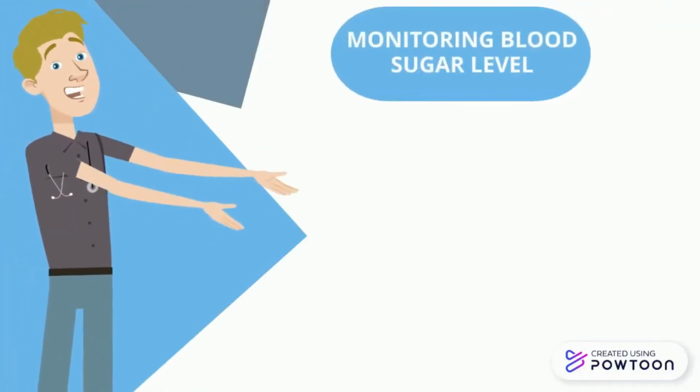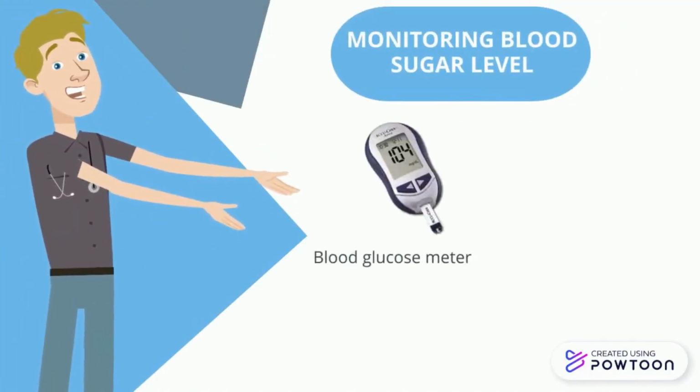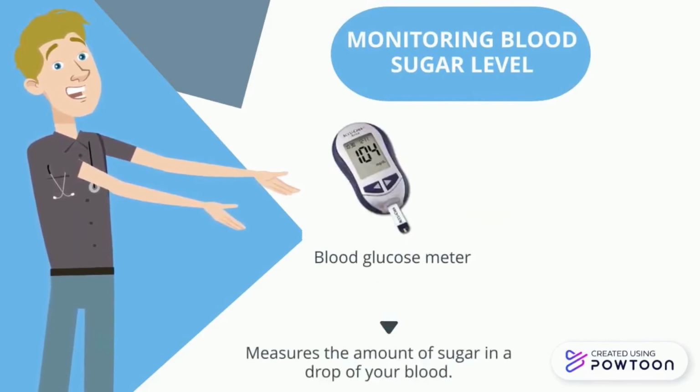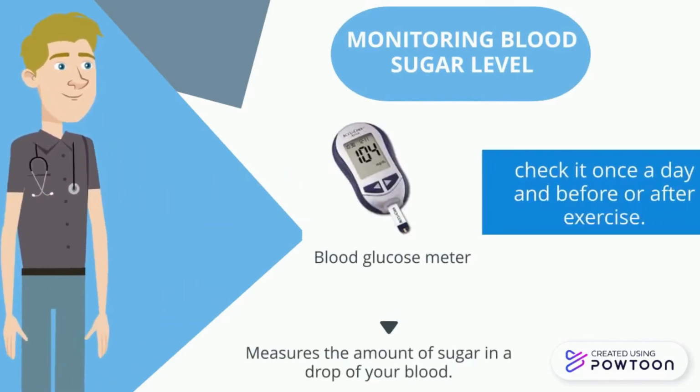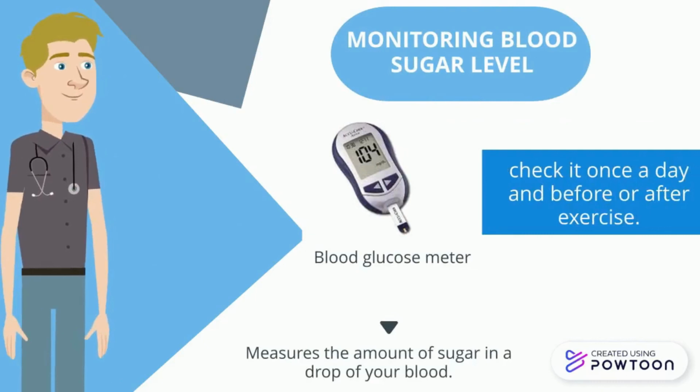Fourth is monitoring blood sugar level. It can be done by using a blood glucose meter, which measures the amount of sugar in a drop of your blood. Check it once a day and before and after exercise.